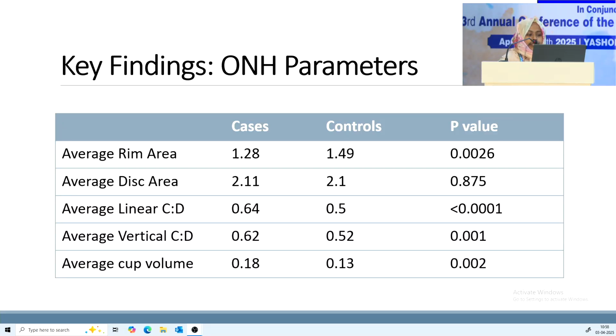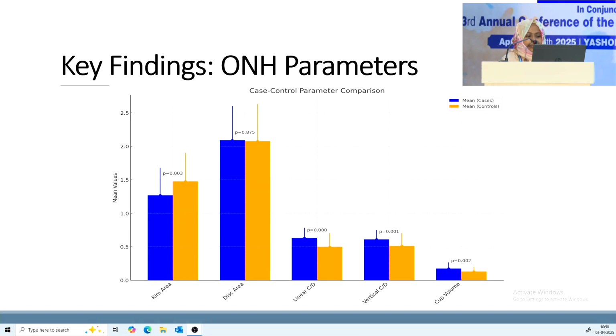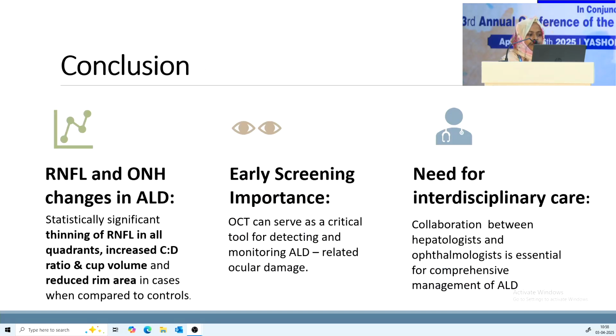And in optic nerve head, the average rim area was lesser in cases when compared to the control. Average linear cup disc ratio, vertical cup disc ratio, and cup volume were greater in cases when compared to the control, and all these values were statistically significant. And this is the graphical representation showing a reduced rim area and an elevated linear cup disc ratio, vertical cup disc ratio, and cup volume in cases when compared to the controls.